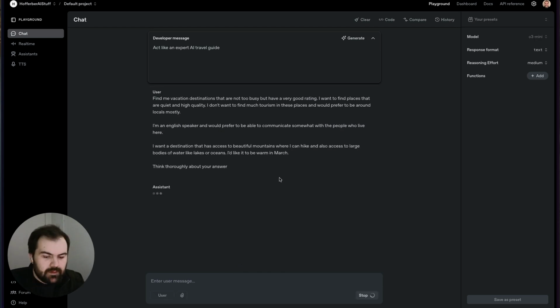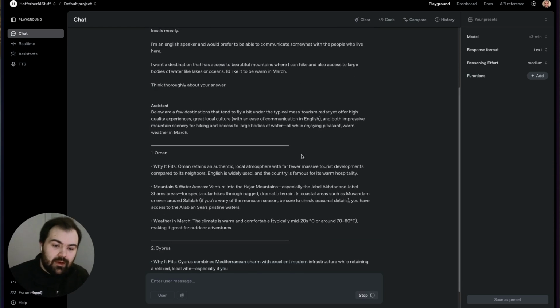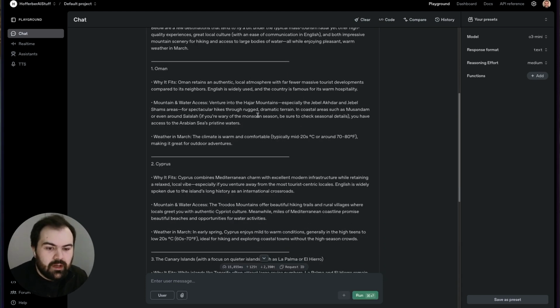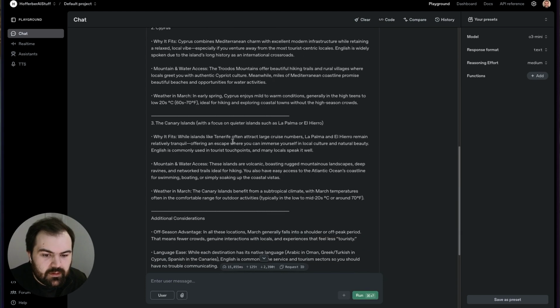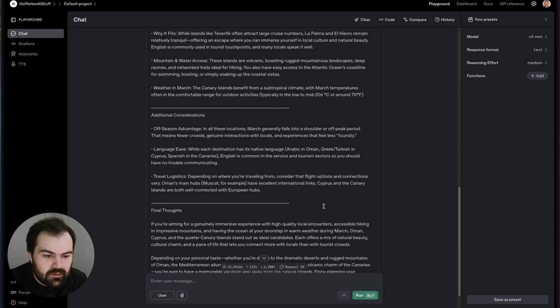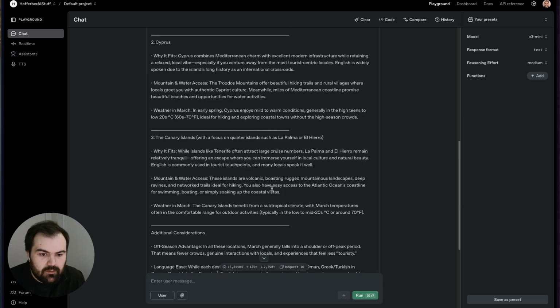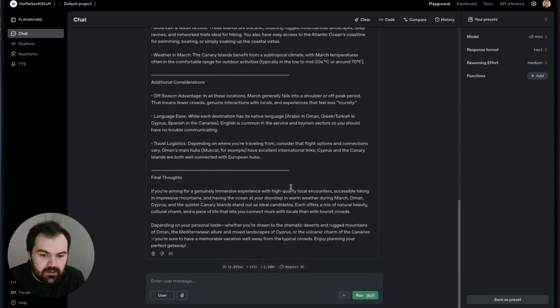Let's add one more. So now I'm giving it some additional criteria, combinations of mountains and water, and a specific season when it needs to be warm. There's Oman, there's Cyprus, Canary Islands, additional considerations of places. Oman, Cyprus, quieter Canary Islands. Interesting. Okay, cool. So I really like how O3 Mini did with this. I think this is great.